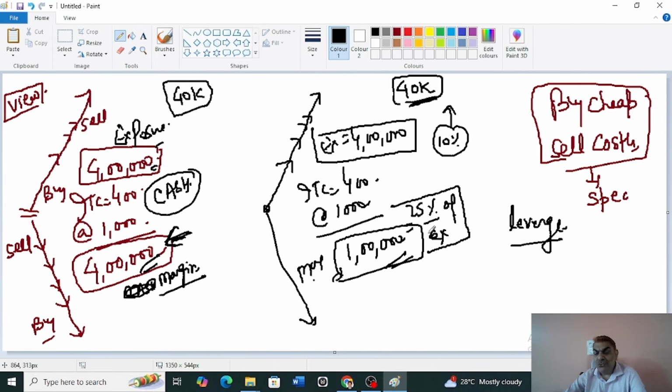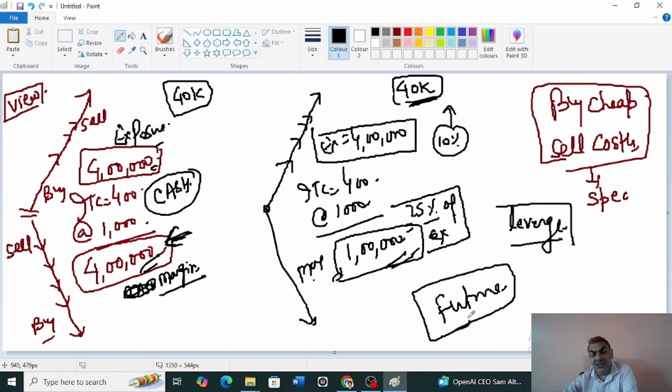Why? Because you are leveraged here. You have given only 25% margin of the exposure, and the remaining amount is a borrowed amount, so we use the word leverage here. This contract, everything is the same except that the name changes. This contract is called future.